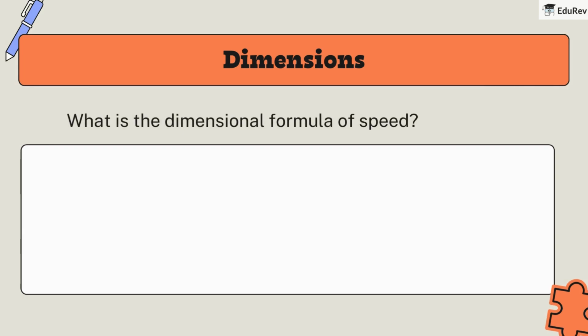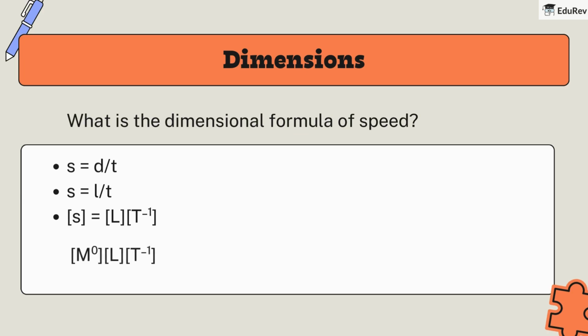Now, can you tell me what the dimensional formula for speed would be? That's right. Speed is distance over time or length over time. So its dimensional formula is L T to the power minus 1. We could also write it as M to the power 0 L T to the power minus 1, but since anything raised to the power of 0 is 1, it is the same. The key to finding the dimensional formula of any quantity is to express it in terms of fundamental quantities and then replace those with their dimensions.